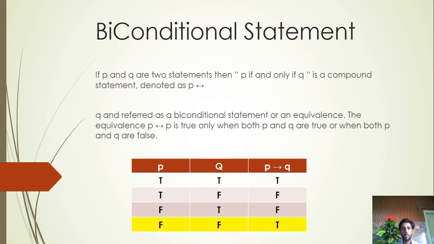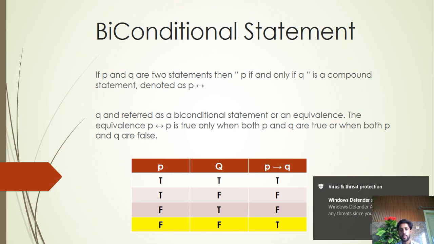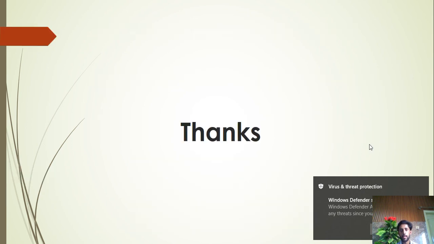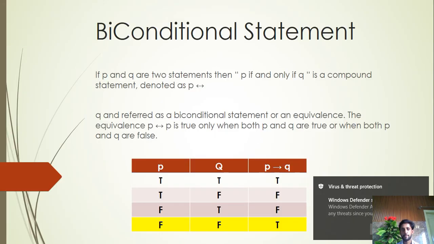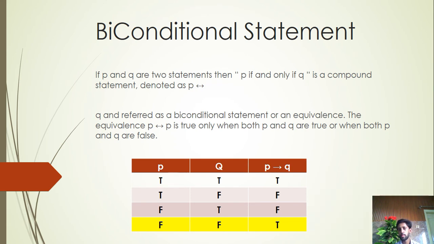Now biconditional statement. If P and Q are two statements, then P if and only if Q is a compound statement denoted as P implies Q, and referred to as a biconditional statement or an equivalence. The equivalence P implies Q is true only when both P and Q are true or when both P and Q are false.